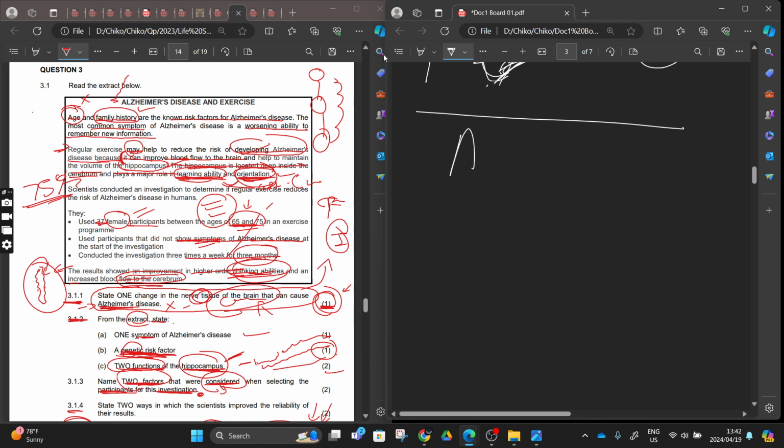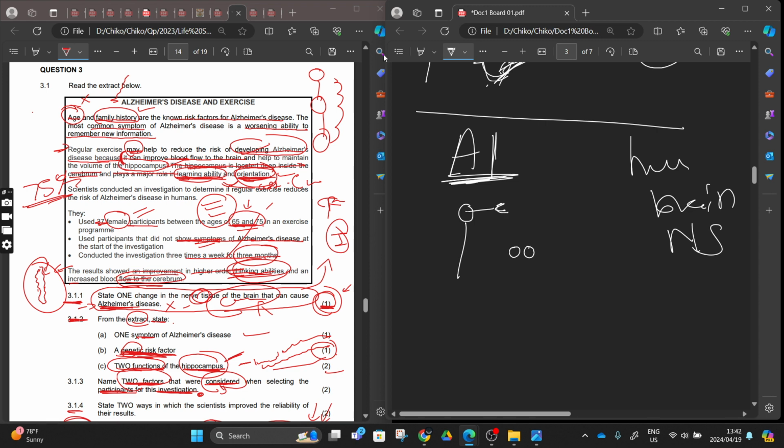But those who are from WhatsApp, we said that we are going to talk about which one is better between AI and a human brain, or a human nervous system. With AI, you know that we have a chip inside the head, and that chip is computerized. Whatever the robot is seeing has to be interpreted at the computer, the chip. If that chip says the robot has to lift up its arm, whatever the robot is doing is being done by the chip.